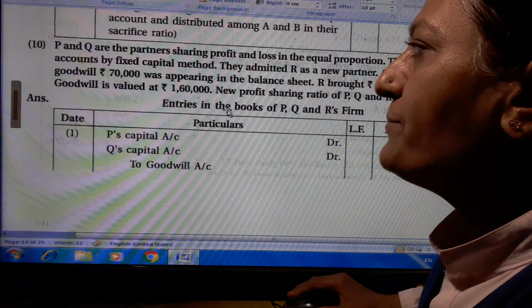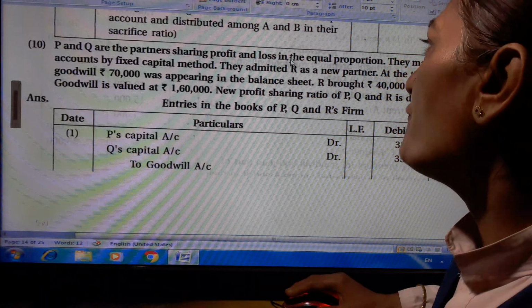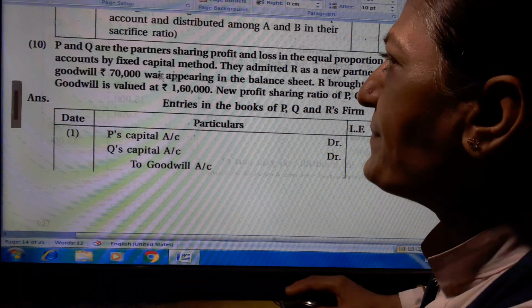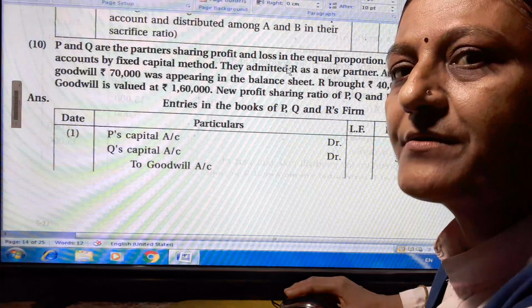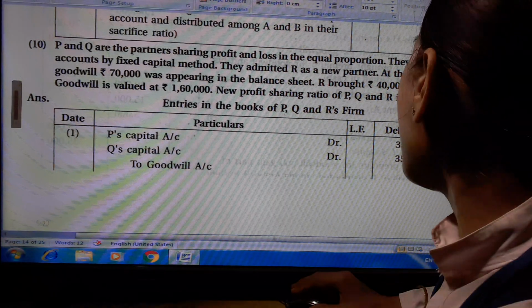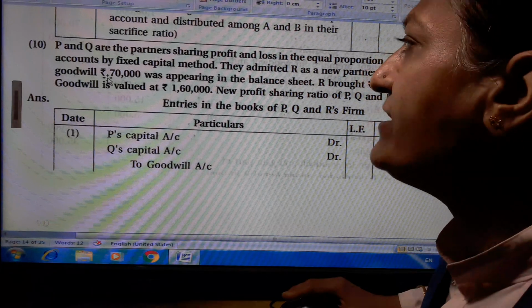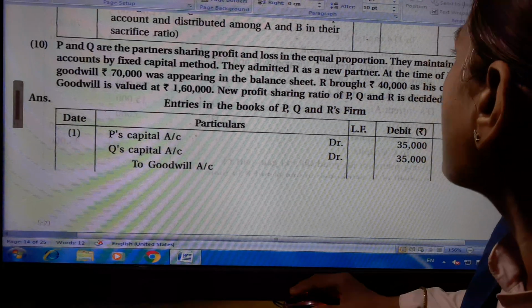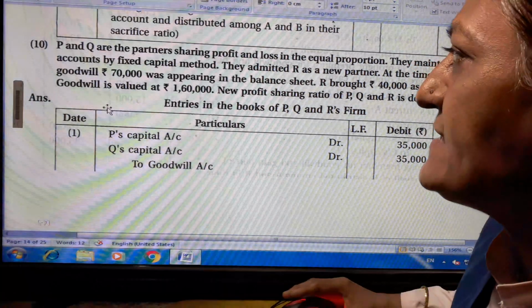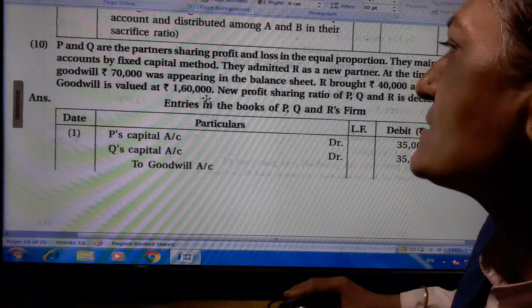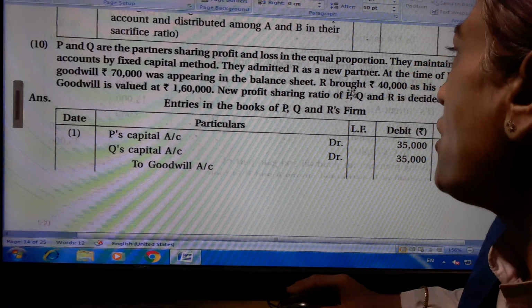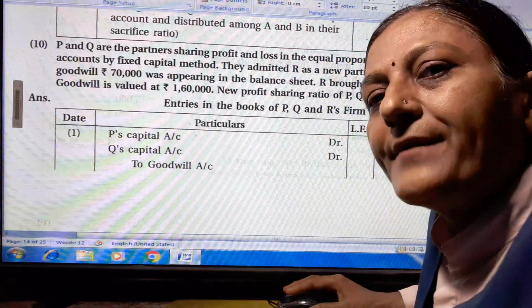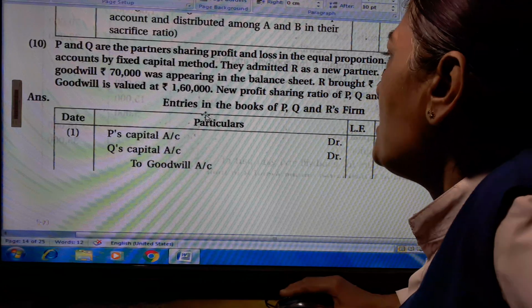Now, 10th one. P and Q are the partners sharing profit and loss in equal proportion. They maintain their capital account by the fixed capital method. They admitted R as a new partner. At the time of R's admission, goodwill rupees 70,000 was appearing in the balance sheet. R brought rupees 40,000 as his capital in cash. Goodwill is valued at rupees 1,60,000. New profit sharing ratio of P, Q and R is decided at 5:2:1. Here, entries in the books of P, Q and R firm.